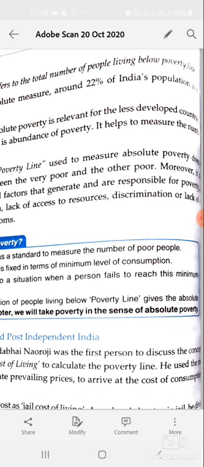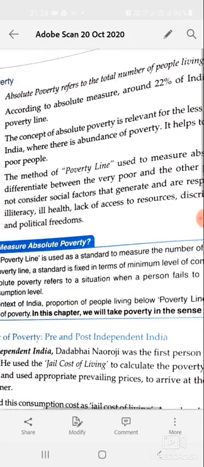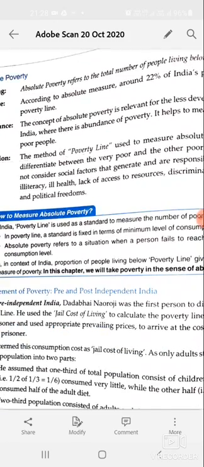Limitation: the poverty line method used to measure absolute poverty, for identifying who is poor, does not differentiate between the very poor and other poor. Remember, the very poor and other poor cannot be differentiated by the poverty line. Moreover, it does not consider social factors that generate poverty, like illiteracy, ill health, lack of access to resources, discrimination, and lack of civil and political reform. These are the limitations. Now, measurement of poverty pre and post independence of India.